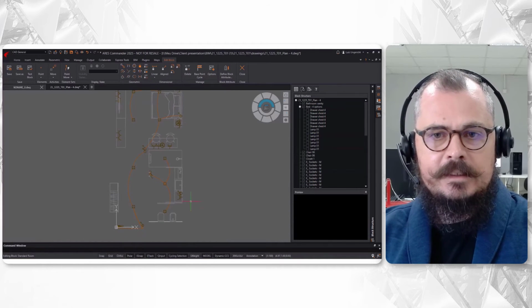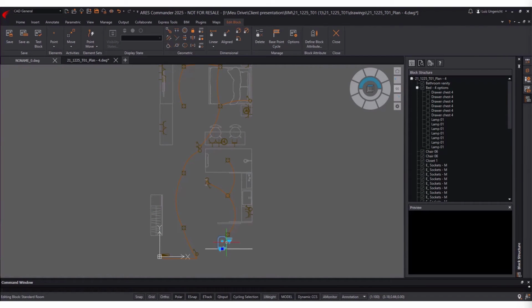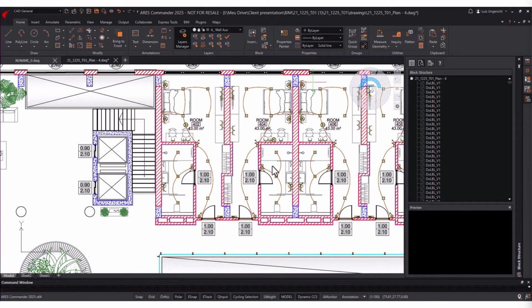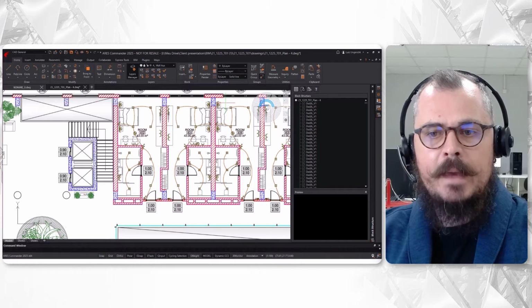The advantage is that if I need to make a modification, I only need to do it in one bedroom. For example, let's try to delete this bed. If we save the modification and close the block editor, we will see all the bedrooms are reflecting the change. But let's not do this modification, as we want to create a view-only link to ask our customer for feedback about our design.